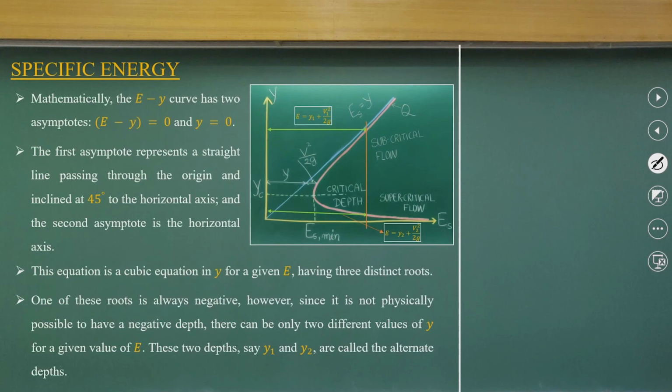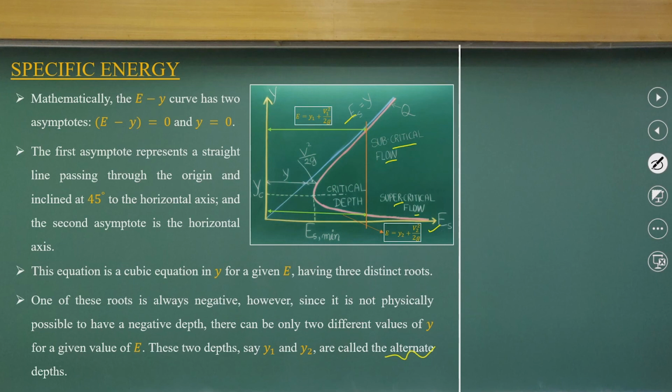But more interestingly, if I look at the point where we have this E minimum, there are two sections: we can have a subcritical flow and also a supercritical flow, and we can have the critical depth. This is the 1:1 line where the specific energy is equal to the flow depth. So you have two depths, which are called the alternate depths.